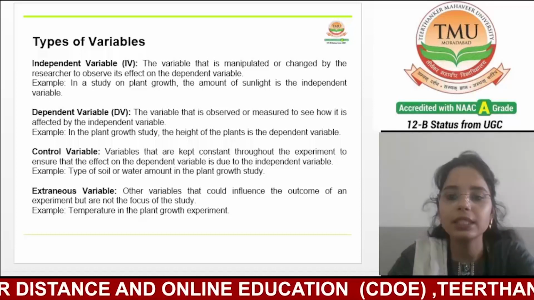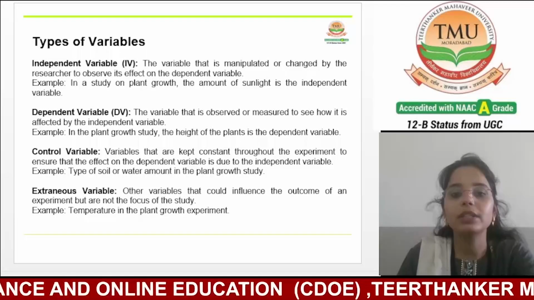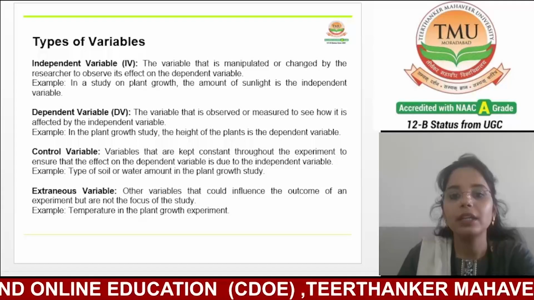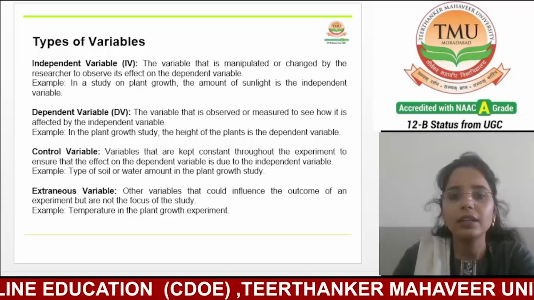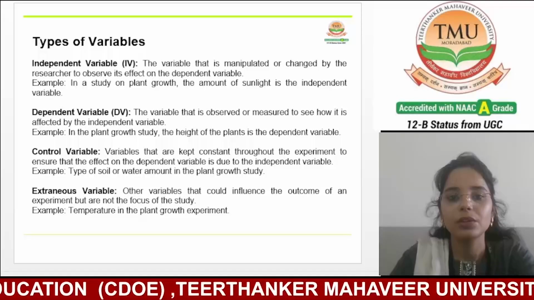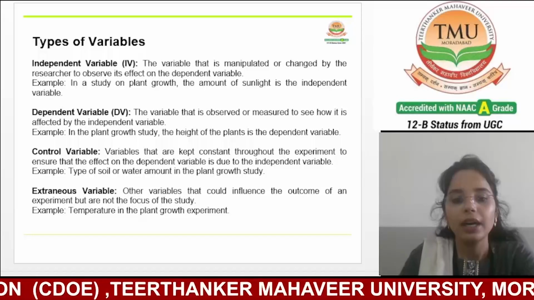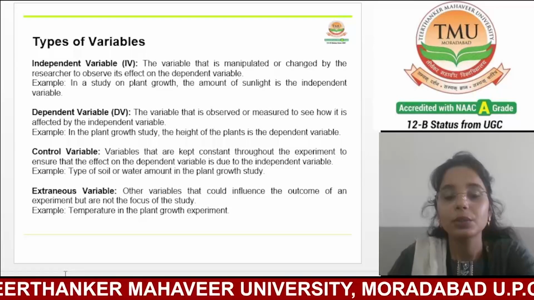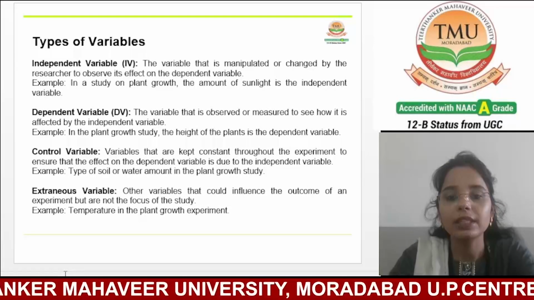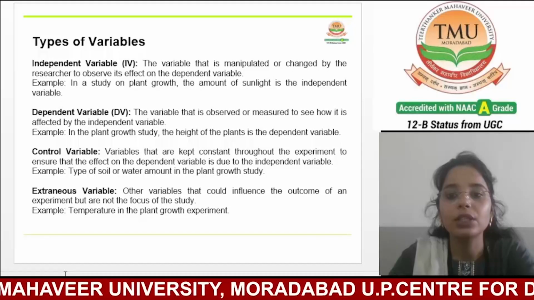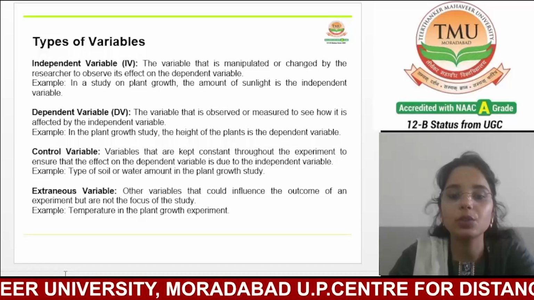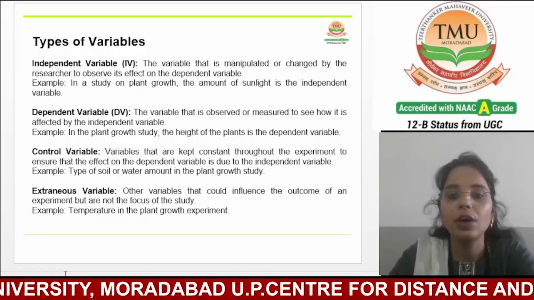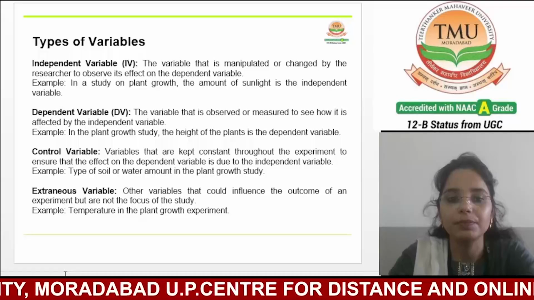It is very essential for understanding the cause and effect dynamic in a research setting. So basically, the independent variable is manipulated or changed by the researcher to observe its effect on the dependent variable.